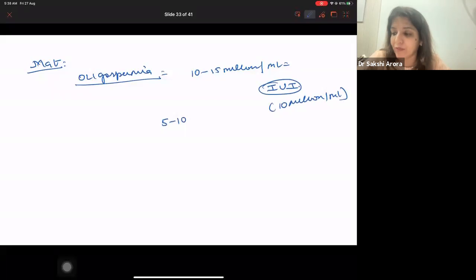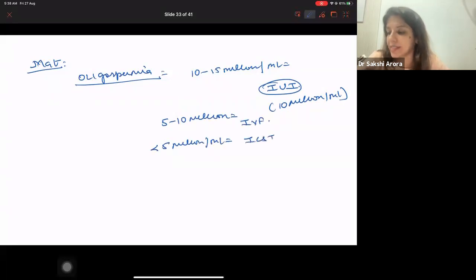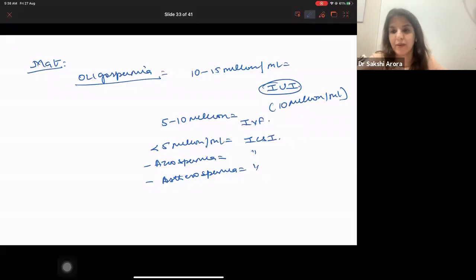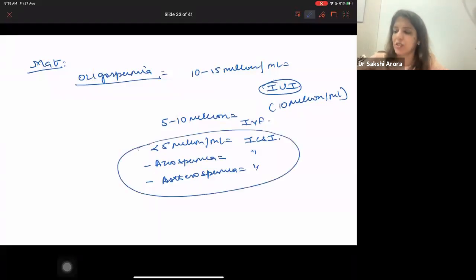If it is between 5 to 10 million, then IVF. And if sperm count is less than 5 million per ml, then ICSI. What is ICSI? Intracytoplasmic sperm injection, right? Even in azoospermia, the management is ICSI, right? And in case of asthenospermia, management is ICSI. In all these conditions, management is ICSI. Clear to all of you?